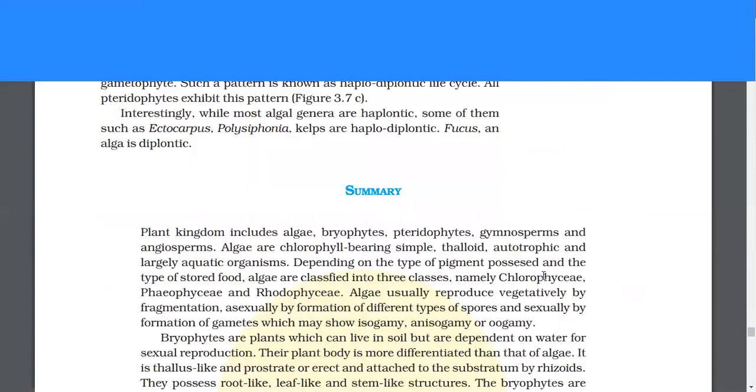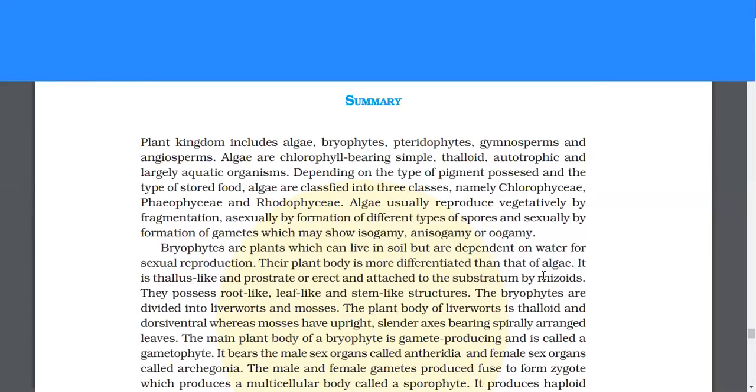Summary of the chapter. Plant kingdom includes algae, bryophytes, pteridophytes, gymnosperms, and angiosperms. Algae are chlorophyll-bearing, simple, thalloid, autotrophic, and largely aquatic organisms. Depending on the type of pigment possessed and the type of stored food, algae are classified into three classes, namely chlorophyceae, phaeophyceae, and rhodophyceae. Algae usually reproduce vegetatively by fragmentation, asexually by formation of different types of spores, and sexually by formation of gametes which may show isogamy, anisogamy, or oogamy.